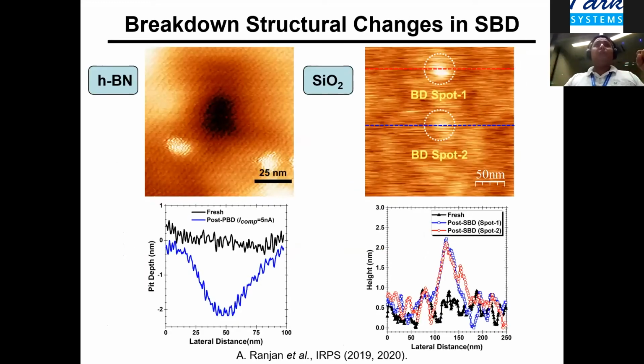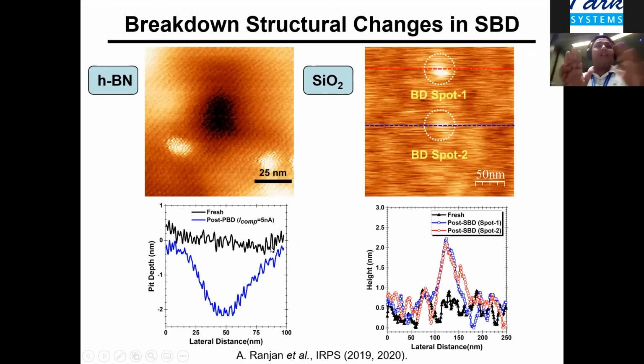Also, one can use, for example, CAFM to understand the structural changes in soft breakdown. For example, we find that when soft breakdown happens in hBN, it actually creates a small pit. What you are seeing here, I believe, is a 100 nanoamp current compliance, and you can see a pit depth of around 2 to 3 nanometers.